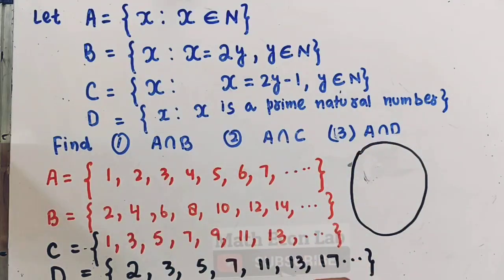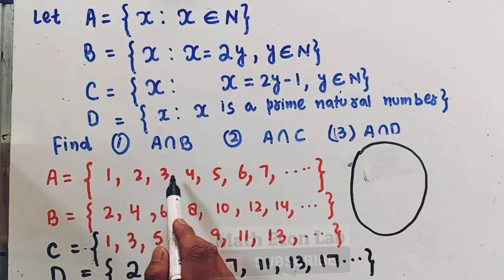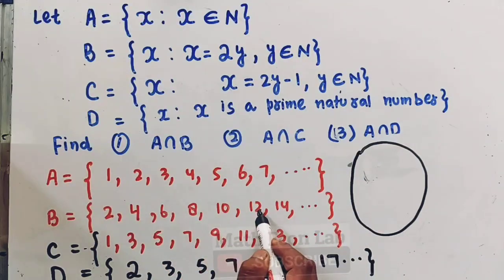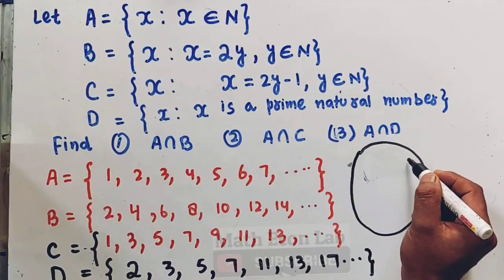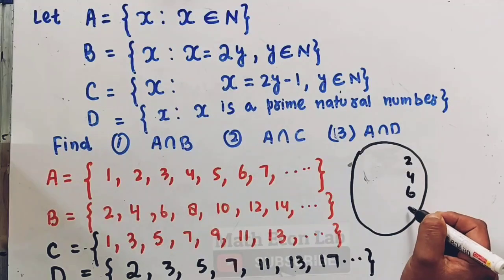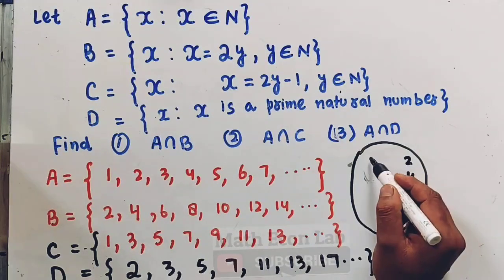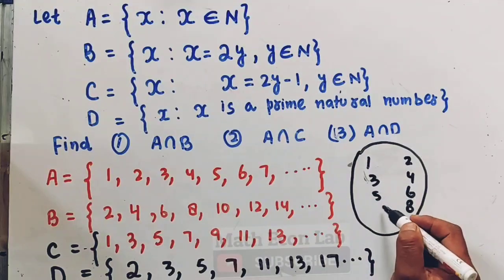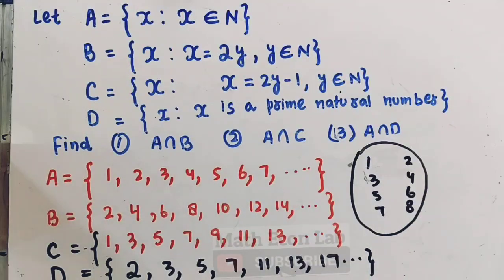A intersection B means the common elements. So the common elements will be obviously, since in A we have 1, 2, 3, 4, 5, 6, 7, 8, 9. In B we have 2, 4, 6, 10, 12, 14. So we will have like this: 2, 4, 6, 8. Here we have 1, 2, 3, 4, 5, 6, 7, 8, and so on.